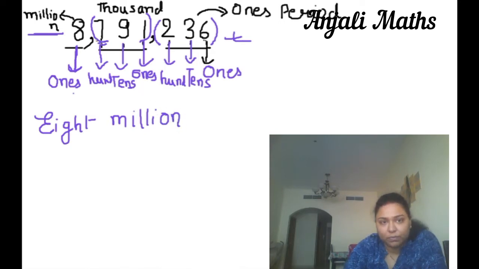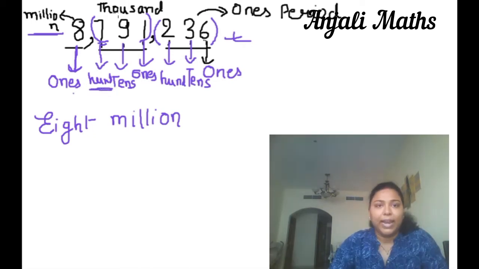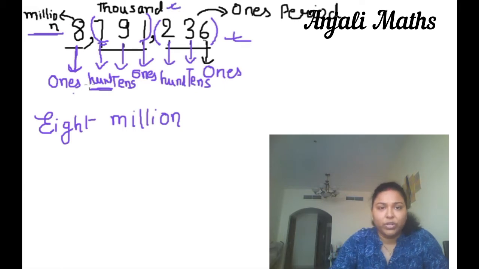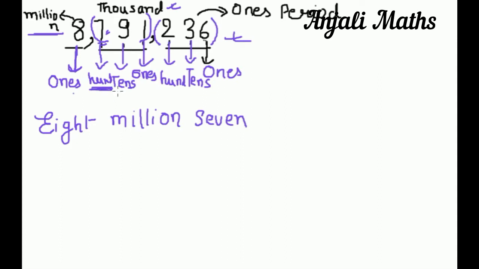Now come to 7. 7 is at the 100 place, and the period is 1000. So we will write first 7 here, 700.